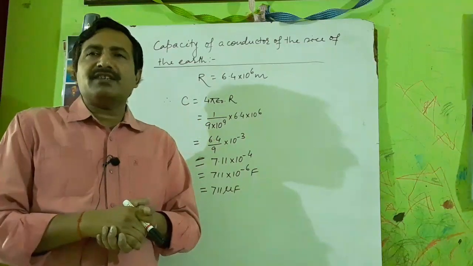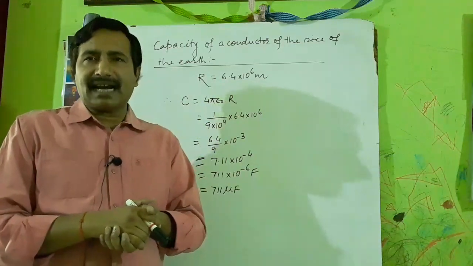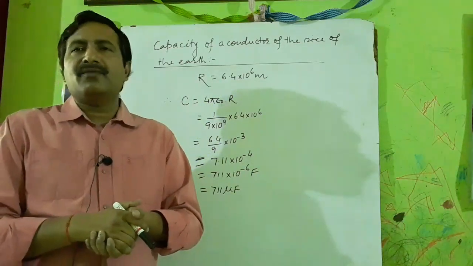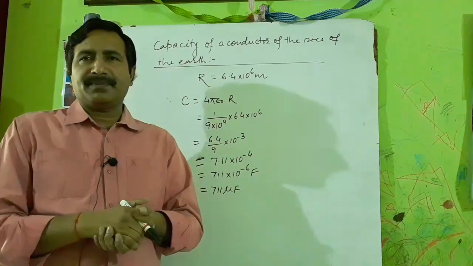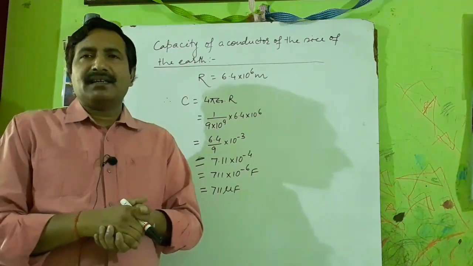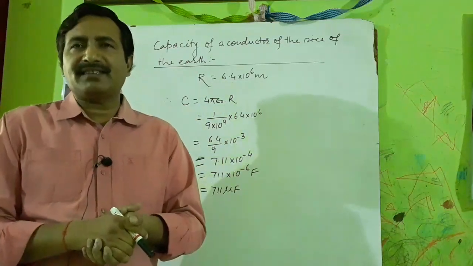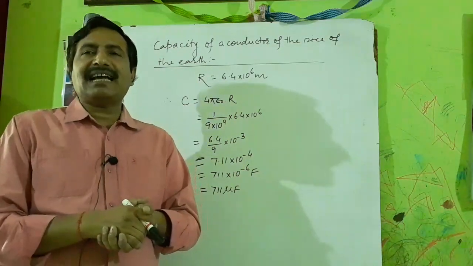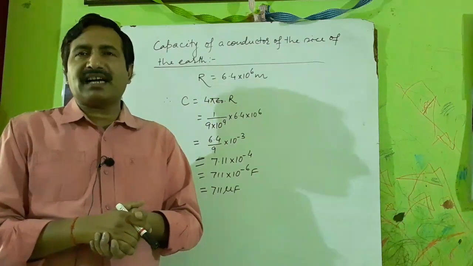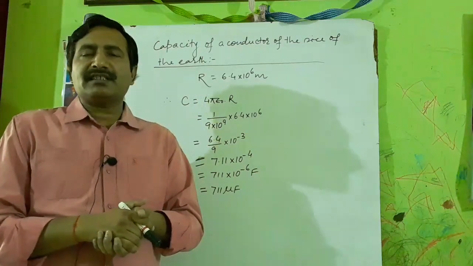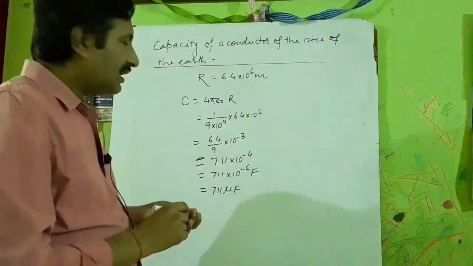It means we cannot store electric charge on a conductor for any meaningful purpose. For that purpose, scientists thought to prepare another device, another arrangement, and that arrangement is called a capacitor or condenser. So let us discuss the capacitor or condenser.